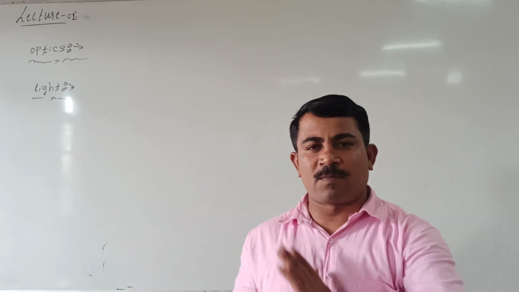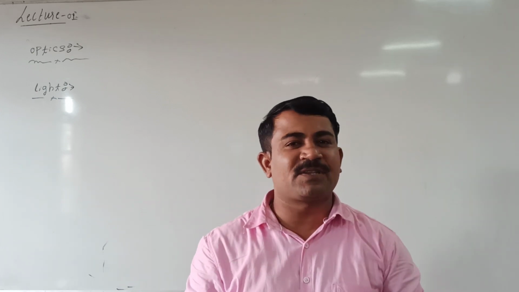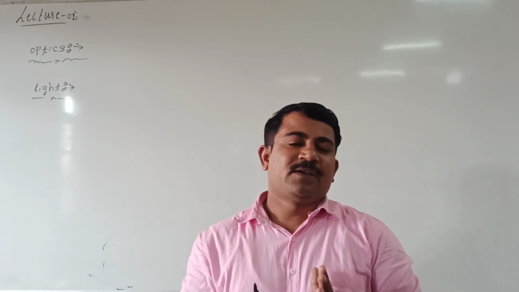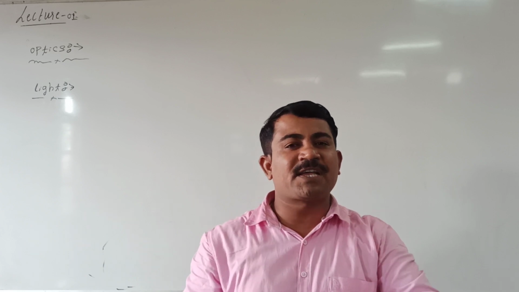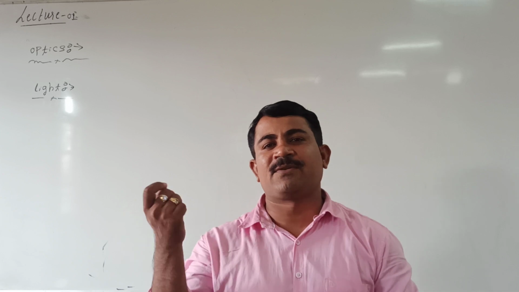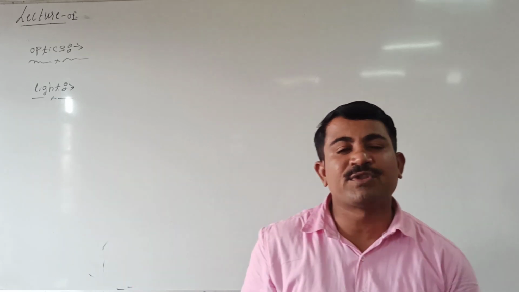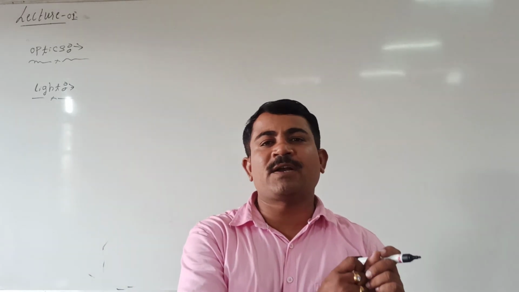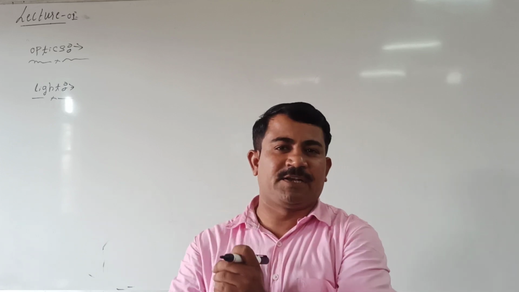Actually, light is a form of energy which can travel from one point to another with a speed of 3 into 10 raised to 8 meter per second in air or vacuum. But the speed of light changes from medium to medium. In air, it has a speed of 3 into 10 raised to 8 meter per second. In some other medium like ether, water, or glycerin, the speed of light is different. We will study how the speed of light changes. Before that, let us define the branches of optics, which we will study in detail.